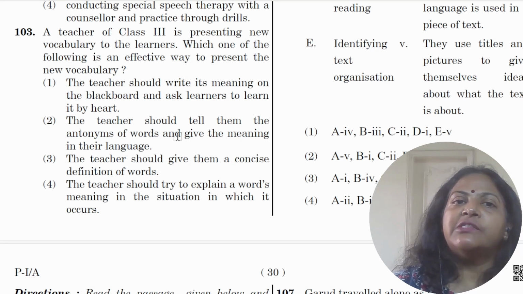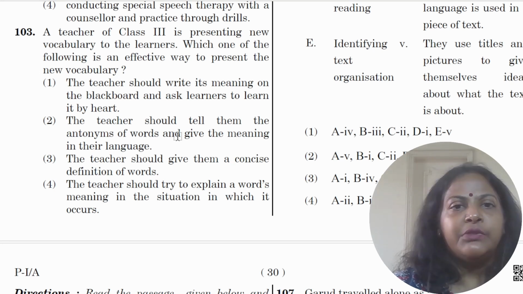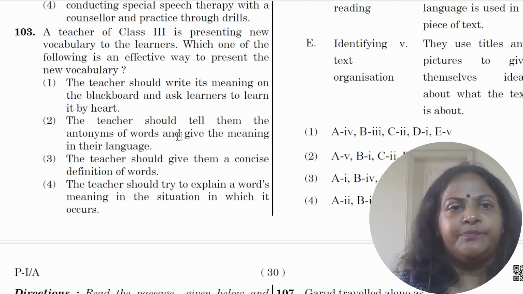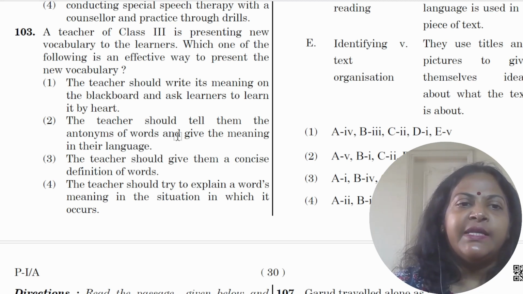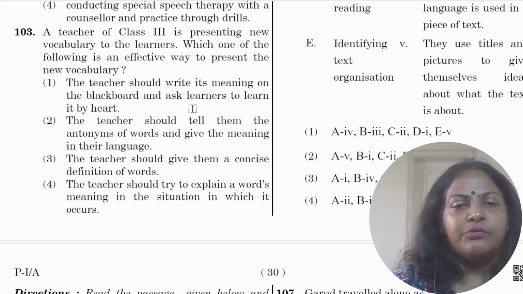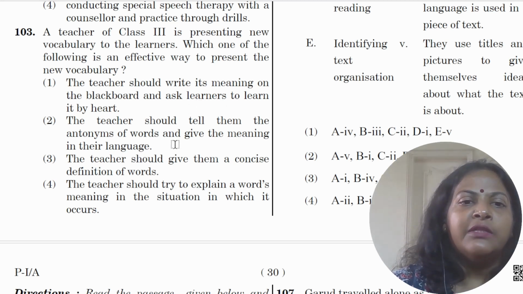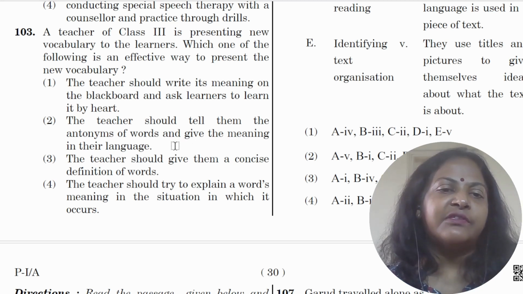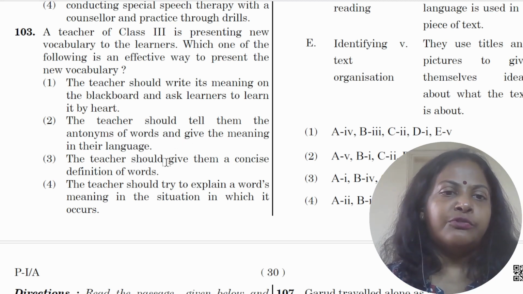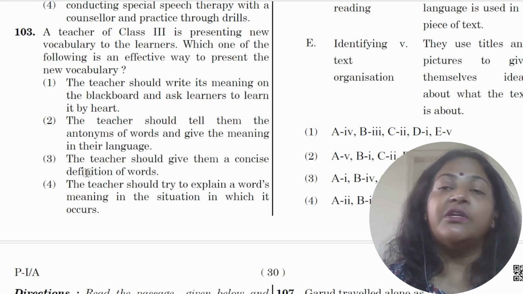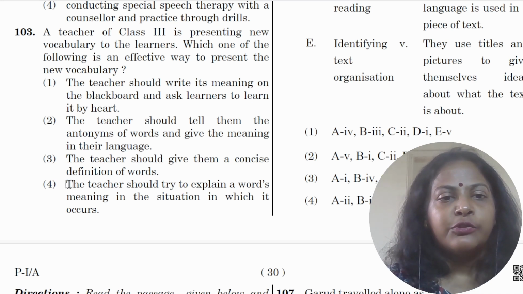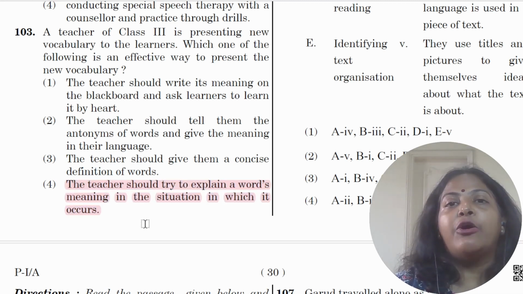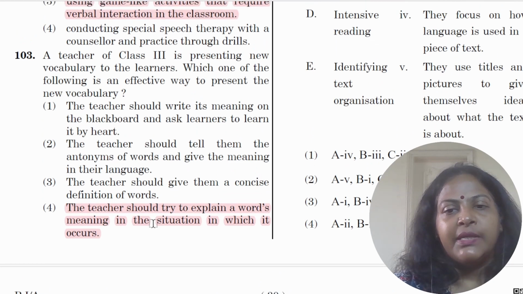103, a teacher of class 3 is presenting new vocabulary to the learners. Which one of the following is an effective way to present the new vocabulary? The teacher should write its meaning on the blackboard. No, by heart, nothing by heart we want. The teacher should tell them the antonyms of the word and give meanings in their languages. Not such a good idea. They should give them concise definitions. So definitions we definitely don't want. So the teacher should try and explain the word's meaning in the situation. So in context learning would be the best.